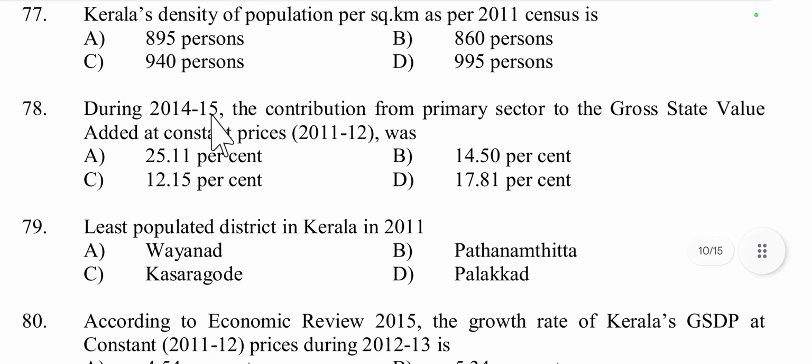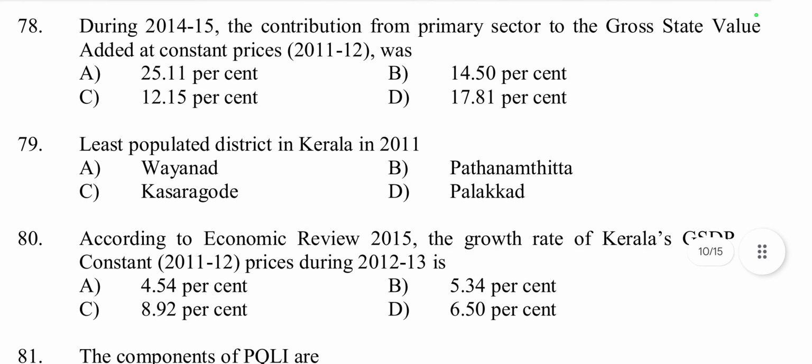Then during 2014-15, the contribution from the primary sector to the gross state value added at constant prices 2011-12 was 12.15%. Option C. Then question 79, least populated district in Kerala in 2011 was Wayanad.